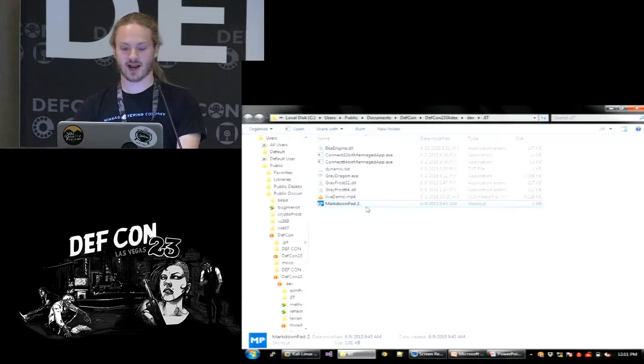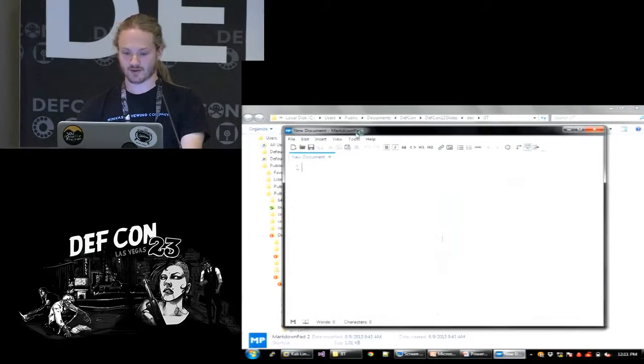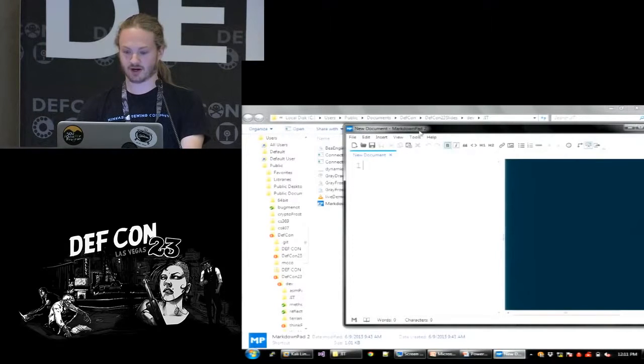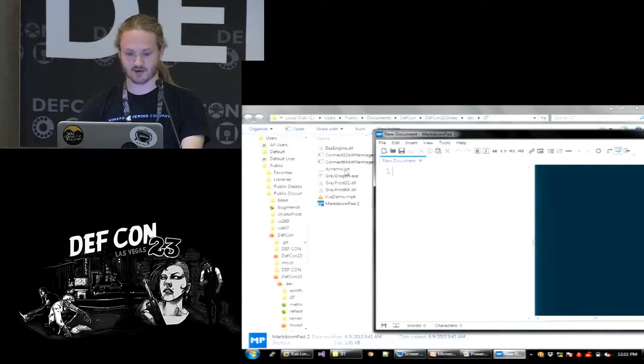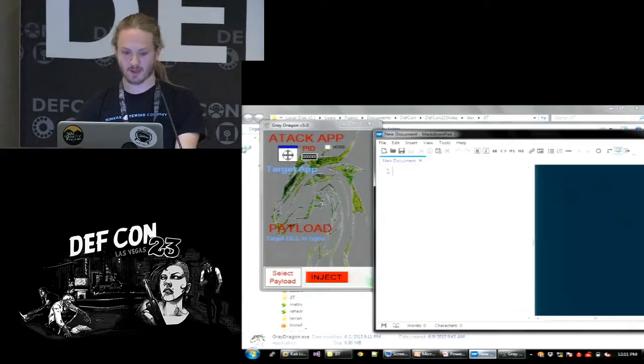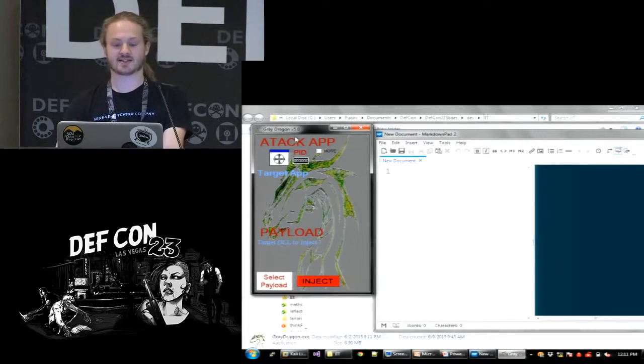So I'm going to open up a target application right now. This is a pretty cool little markdown editor for Windows, since I'm not running Linux right now, because noob. So here's GrayDragon. This is a remote DLL injector. I think it's cool for demo purposes because it has this cute little crosshairs that you can drag over to your target application. And then I've done a little bit of editing where it's going to automatically select what version of GrayFrost I need to inject, because this payload delivery system is also going to account for the differences in 32 and 64-bit target applications.